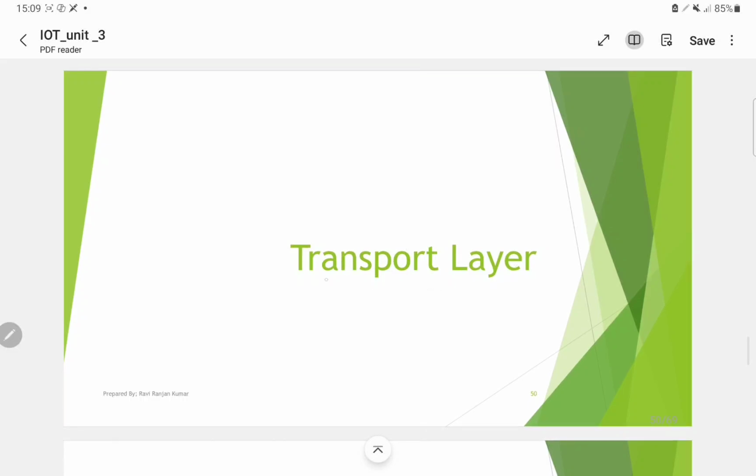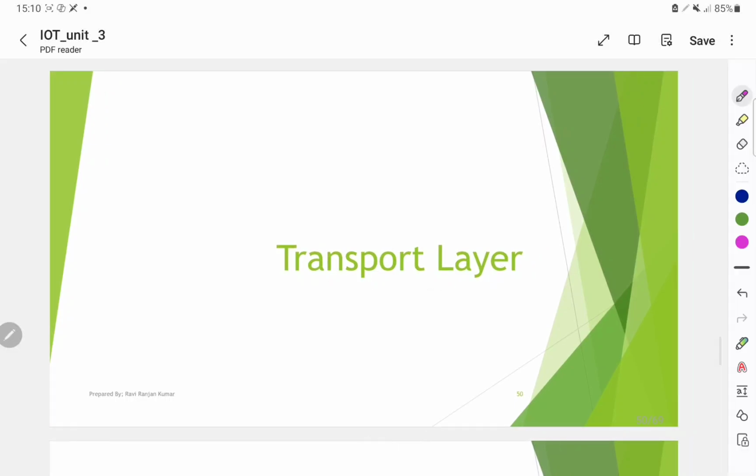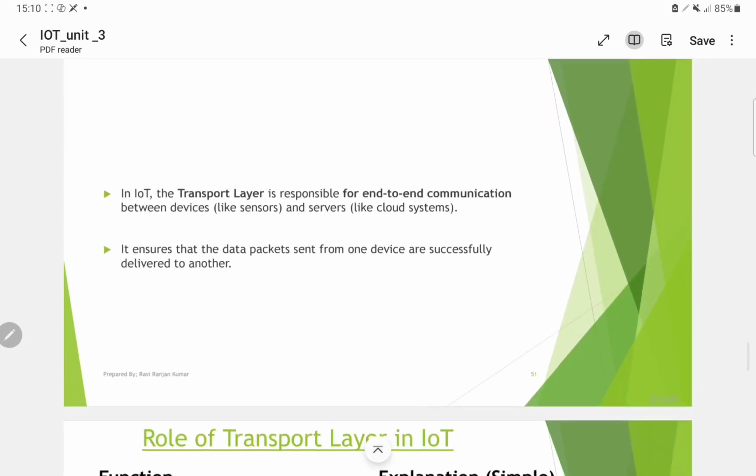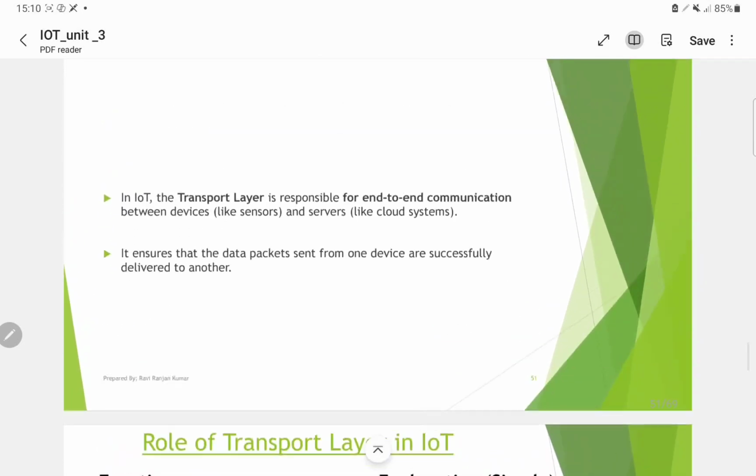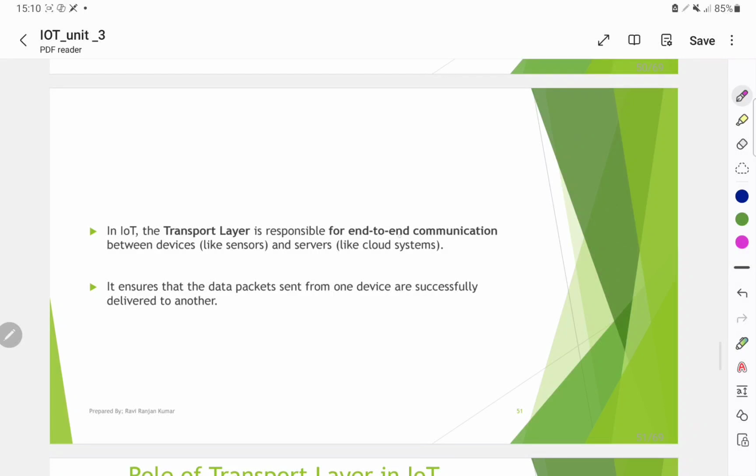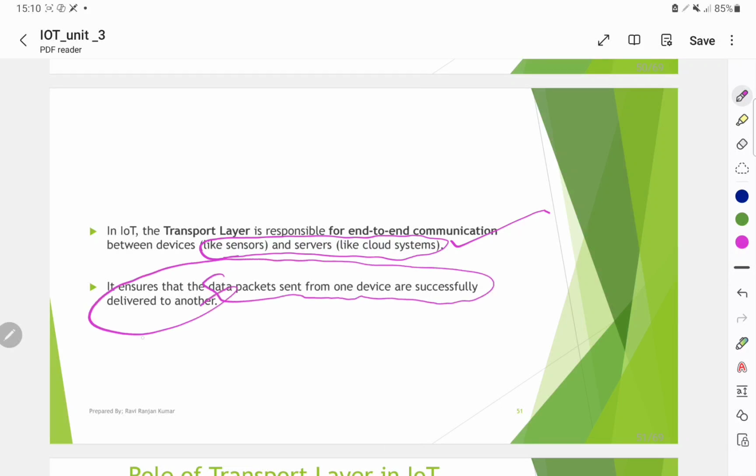We see the transport layer. In IoT, the transport layer is responsible for end-to-end communication between devices, sensors, and servers. It ensures data packets sent from one device are successfully delivered to another device. It ensures data transfer is successful.